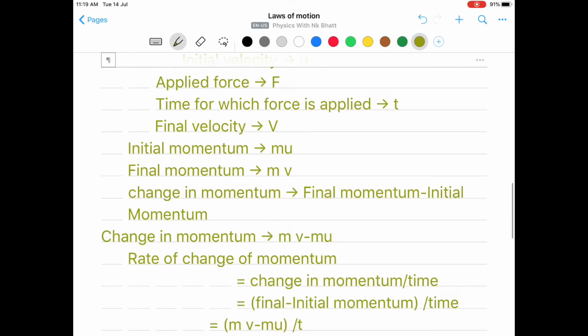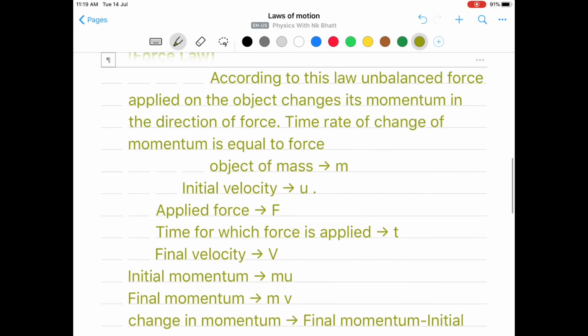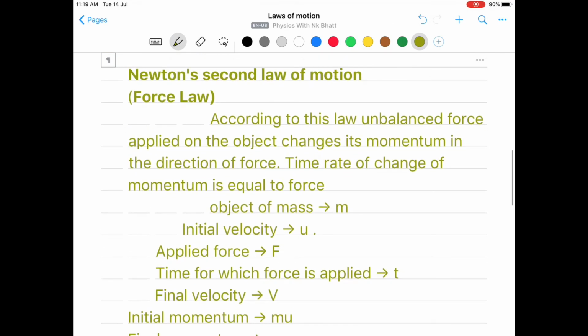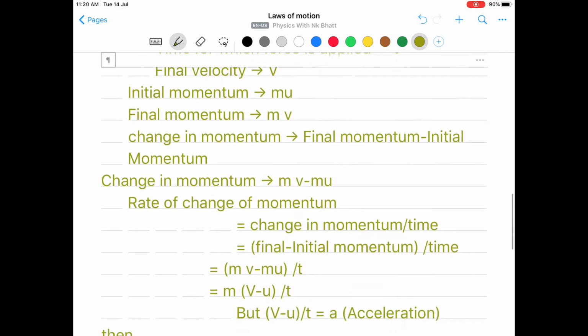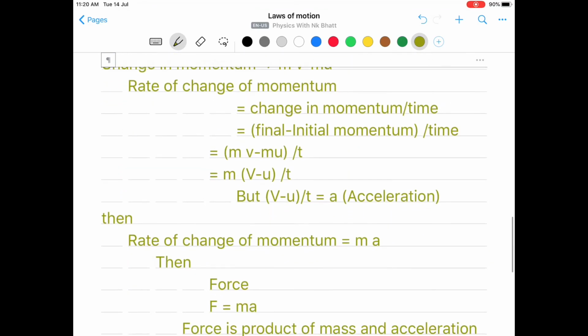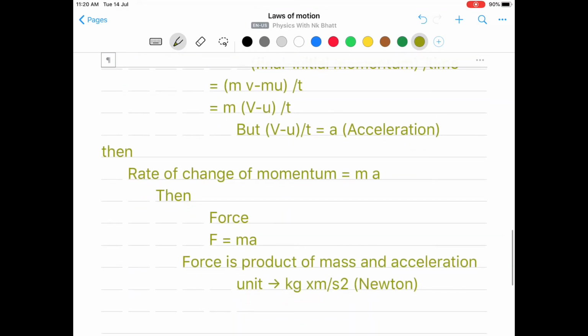So I hope you understand this topic. Watch it, go through it once, twice, and try to understand. This will definitely help you in understanding Newton's second law of motion, that is the force law, and the expression of force by using this law is F is equal to ma.